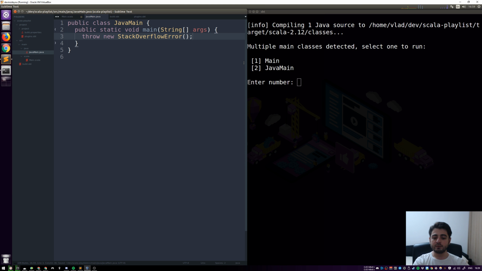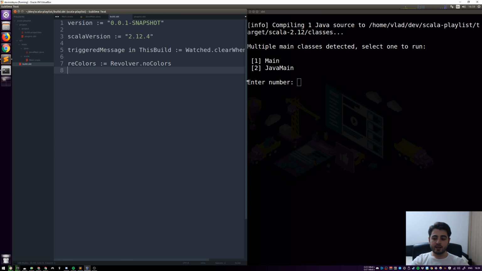Oh, and by the way, if you have multiple mains, you can go to build.sbt, and you can just put in this thing. You can say mainClass in reStart := Some, and then you just give it a name. And in our case, let's say JavaMain. And then you would need to reload, and it just wouldn't ask. It would always run this. So I don't want to have this, so I'm just going to remove it again.